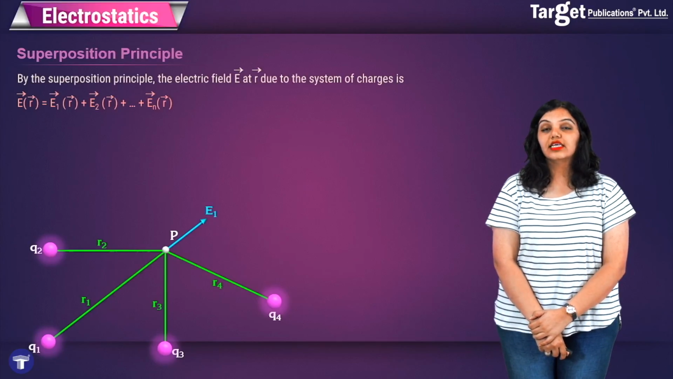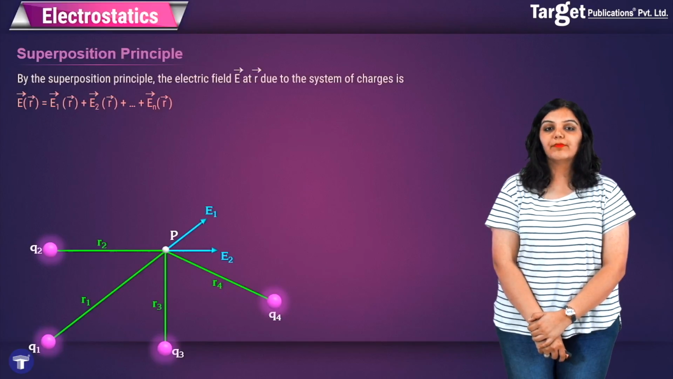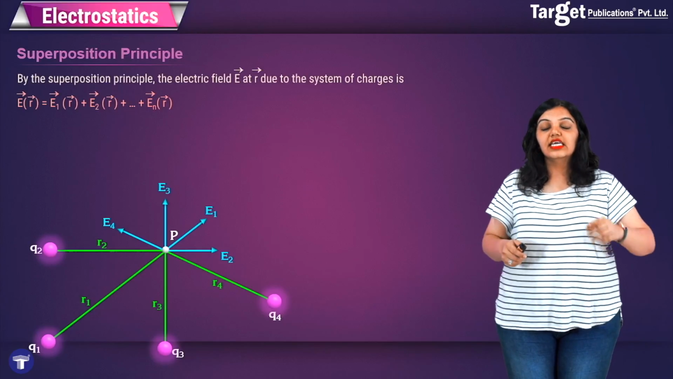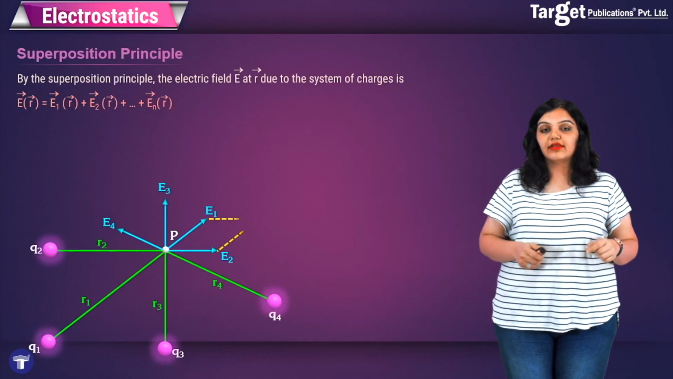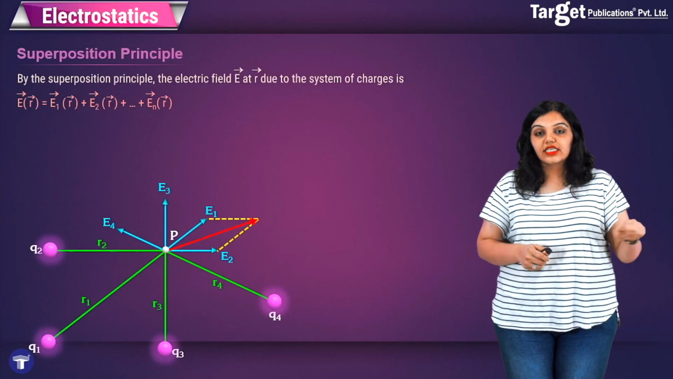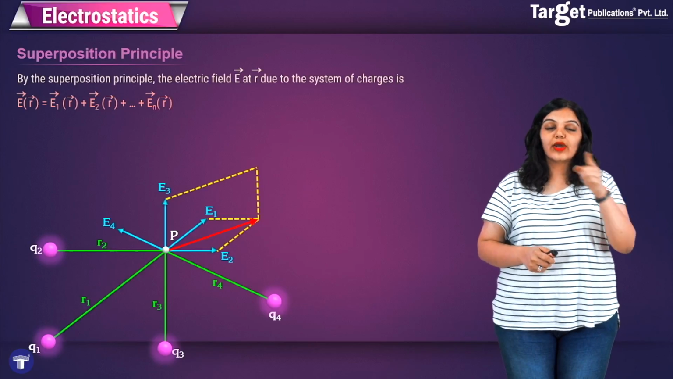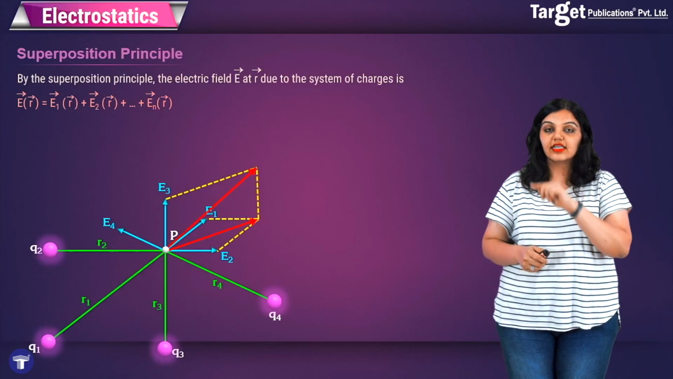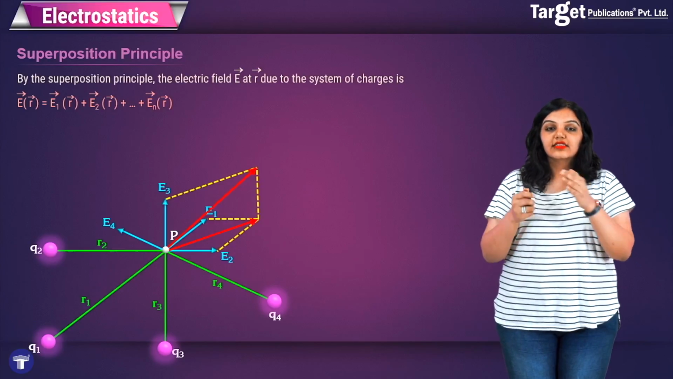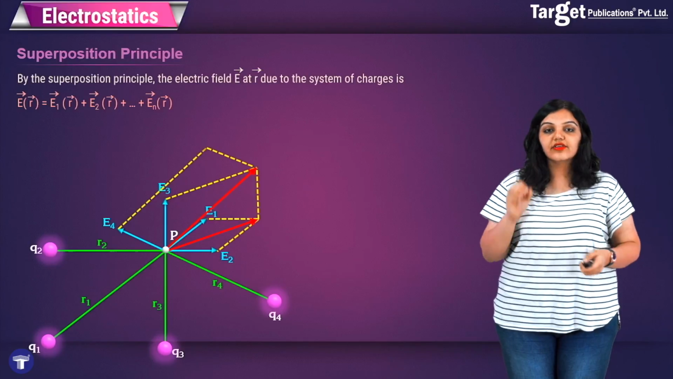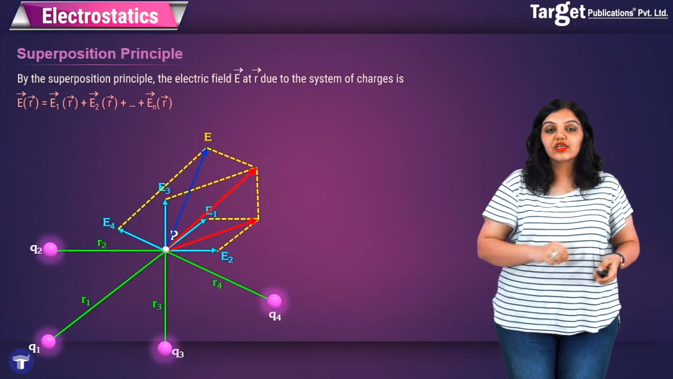Then I would find the electric field on P due to the second one, that is E2. Then I would find that on P due to the third charge and the fourth charge, and so on and so forth. In this case, when I try to vectorially add them, I will see that for E1 and E2, I complete the parallelogram and I get the resultant vector of E1 and E2. Then I add this resultant vector and E3, so I complete that parallelogram and I get this resultant vector. Finally, I add this resultant and E4, I complete that parallelogram and I get the final resultant vector for the electric field at point P.